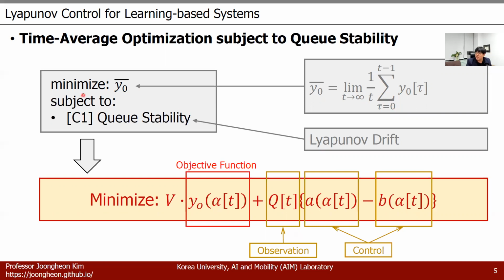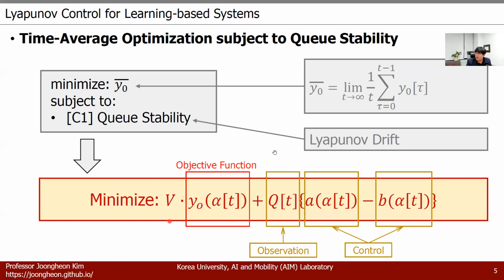And then our basic constraint is that we have to guarantee the Q stability. That's why this means that we want to do the time average optimization subject to Q stability. As I told you before, the Q stability can be modeled by Lyapunov drift based on queuing theory. Then eventually, with the constant gap optimization, we can introduce this final form of the result. This is also called drift plus penalty. That's why this is also called DPP. And then we want to minimize this right-hand side function.